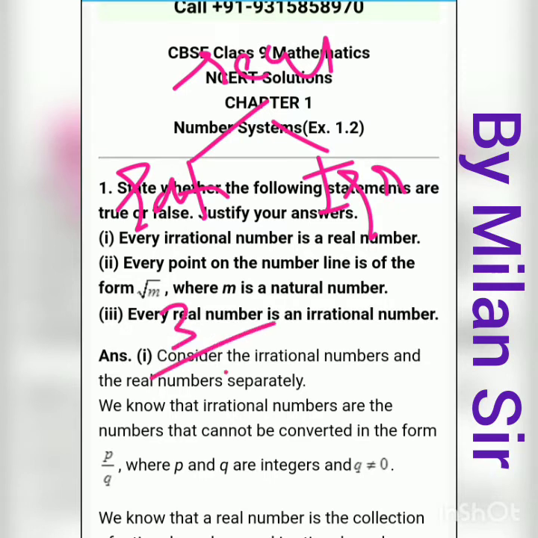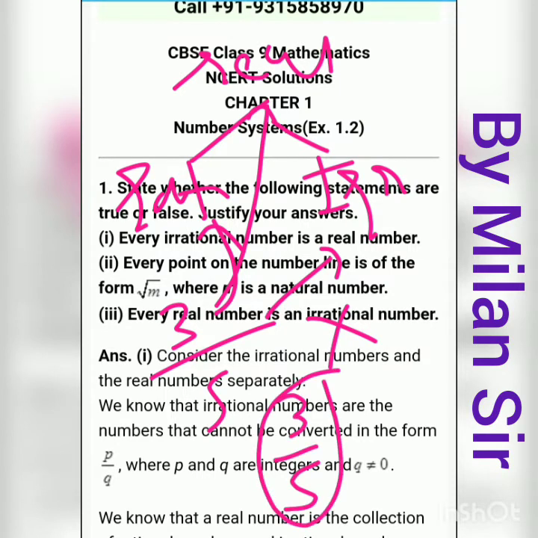If we think about 3 by 5, then 3 by 5 is a rational number, right? It is a rational number, it means it is a real number even, but it is not an irrational number. Alternately, what we can say is that 3 by 5 is a real number, but it is not an irrational number. That's why this statement is false. Again I will tell you, every irrational number is a real number, but every real number is not an irrational number.